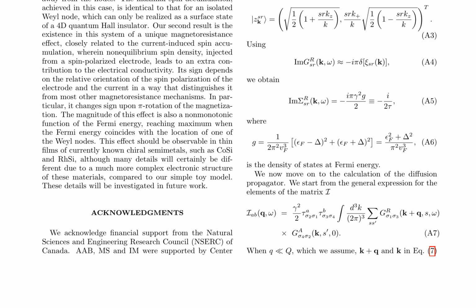A unique magnetoresistance effect is demonstrated, closely related to the current-induced spin accumulation, where a non-equilibrium spin density, injected from a spin-polarized electrode, leads to an extra contribution to the electrical conductivity. The sign of this effect depends on the relative orientation of the spin polarization of the electrode and the current in a way that distinguishes it from most other magnetoresistance mechanisms.